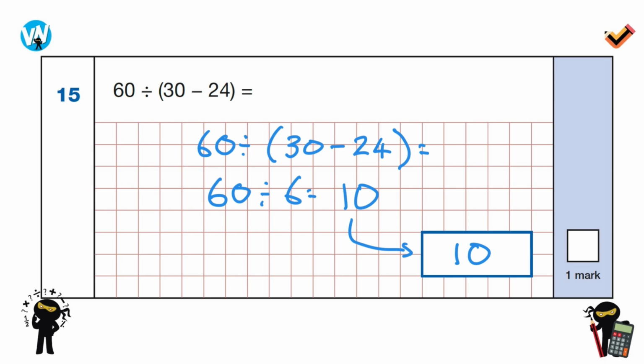And the best thing to do with BODMAS is to take a nice and calm approach and be prepared to go through the steps. By rewriting the problem, as you can see here, we've just rewritten the problem. That took 3 seconds. I've then solved this part and rewrote that here in the new number problem, not a number sentence, and that leaves me with 60 divided by 6. Very simple. That's 10. Got the mark, and I can move on. So BODMAS is really simple to solve and should be easy marks for you to pick up in your SATs papers.